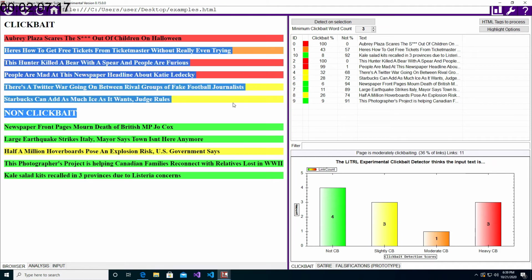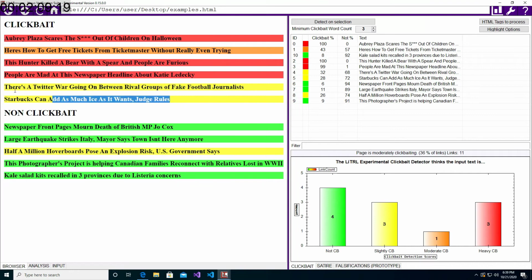And then there are some other headlines here too. These ones were all rated as clickbait. The last two did get a yellow score, so that means it's clickbait-ish, but not too much. And the non-clickbait ones mostly came up as green. There was only one yellow, and that's what we would expect because these were classified in a previous study. So let's take a look at the one with Aubrey here. Why did that get classified as clickbait?